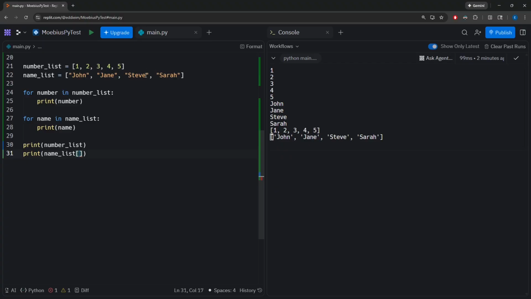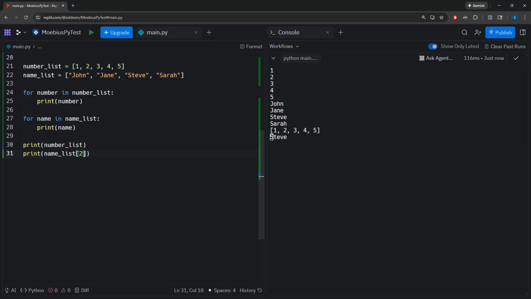So again, to print Steve, I am going to be printing the names list at index 2. And now if I run this again, you'll see rather than seeing the entire list themselves, I only see the names list at index 2.